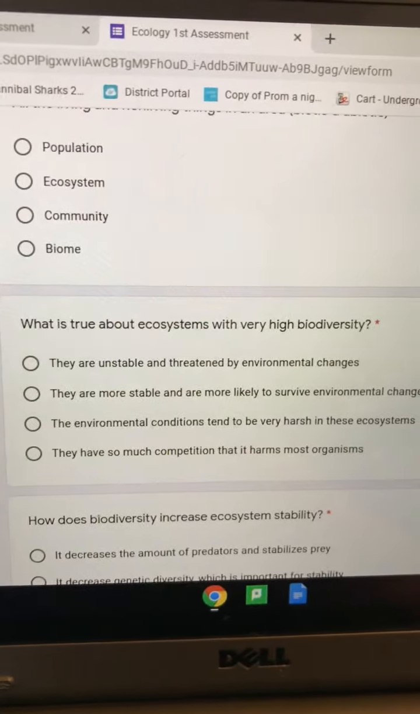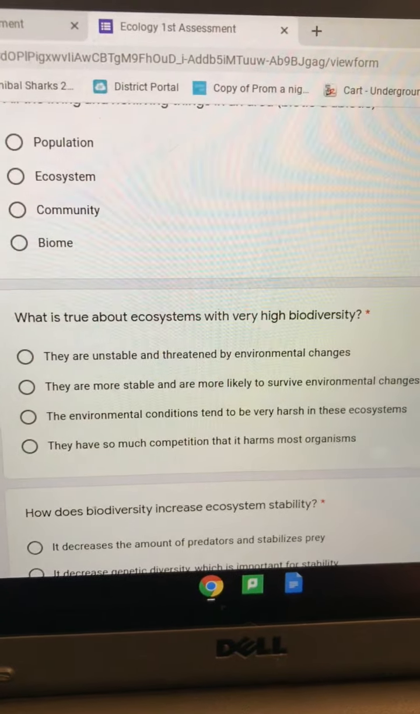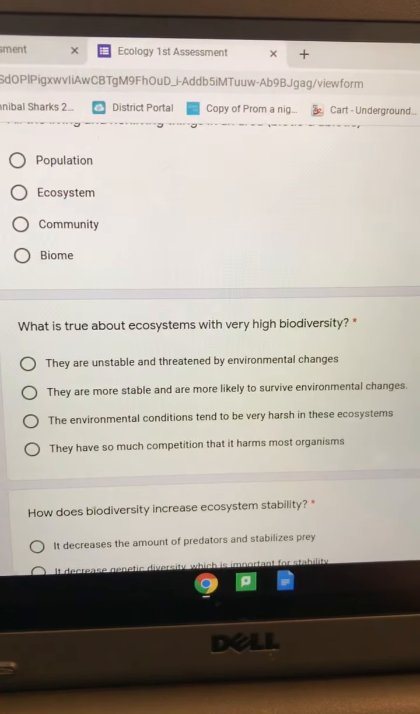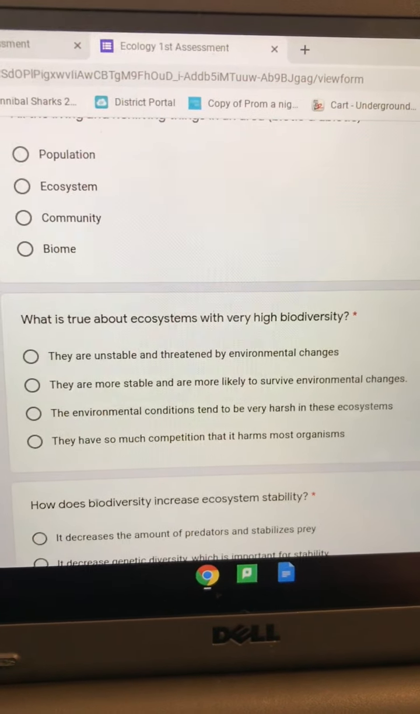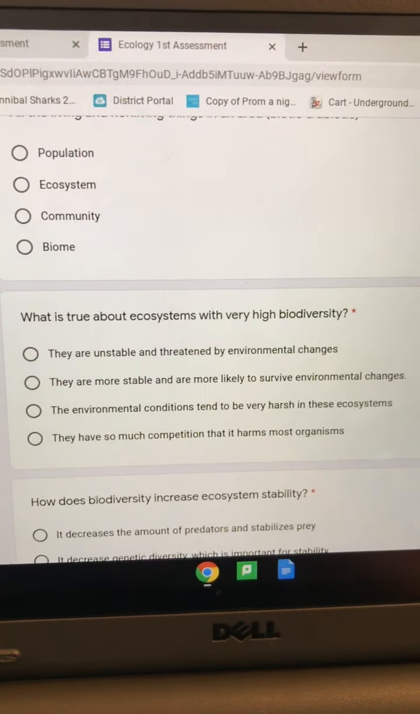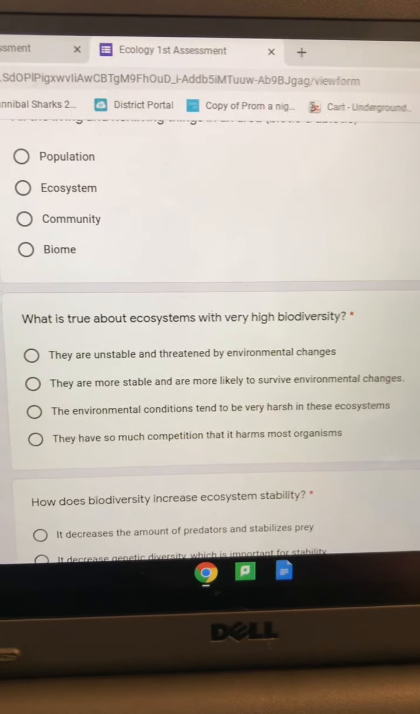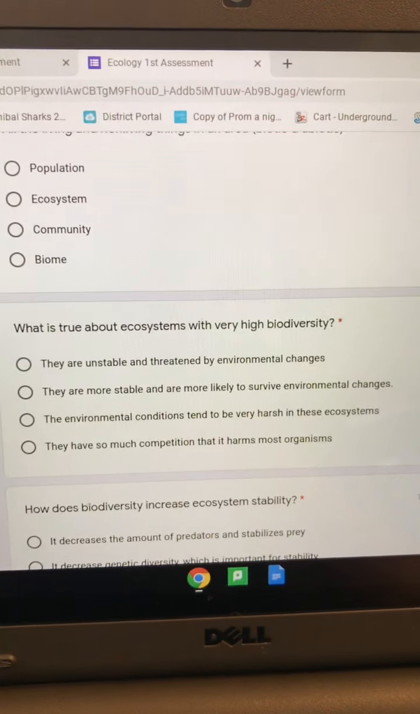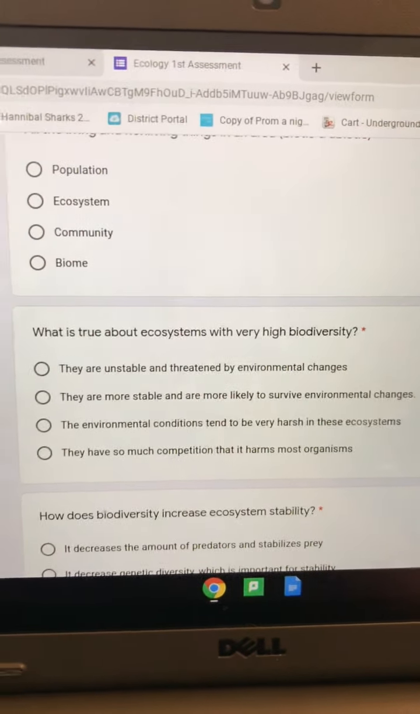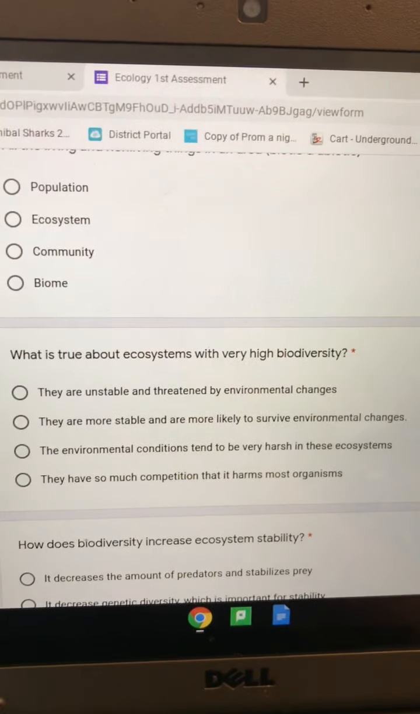The next question. What is true about ecosystems with very high biodiversity? The 2 choices I'm going to narrow it down to are they are unstable and threatened by environmental changes, or they are more stable and are more likely to survive environmental changes. So I'm going to narrow that one down to the first 2 choices for you.